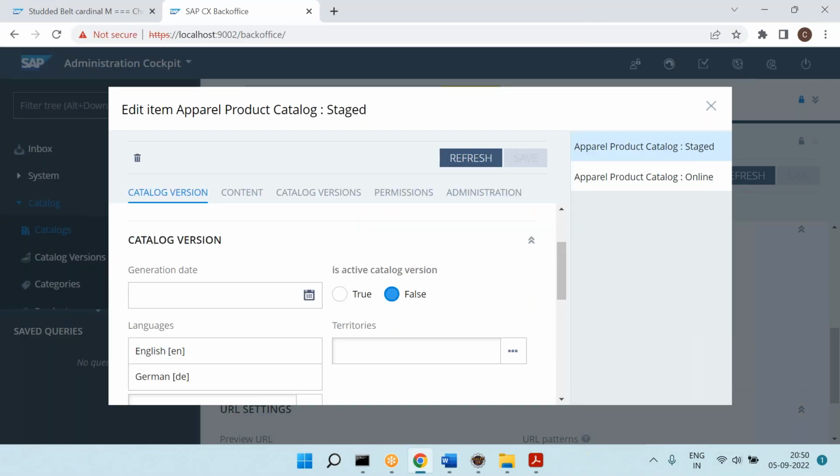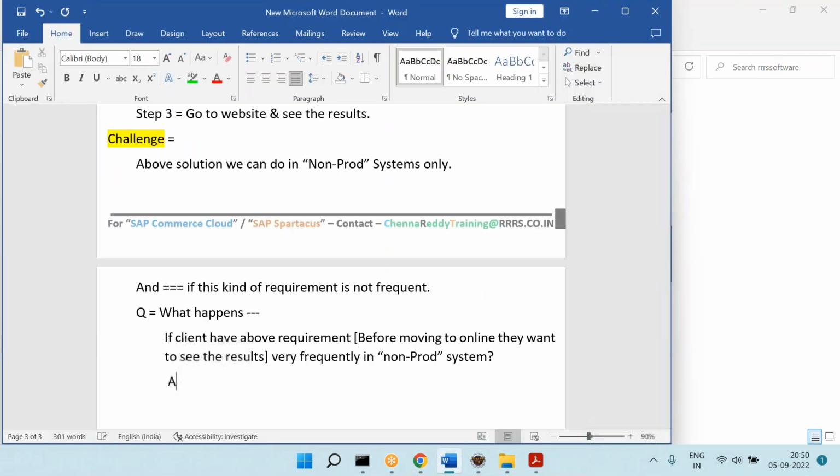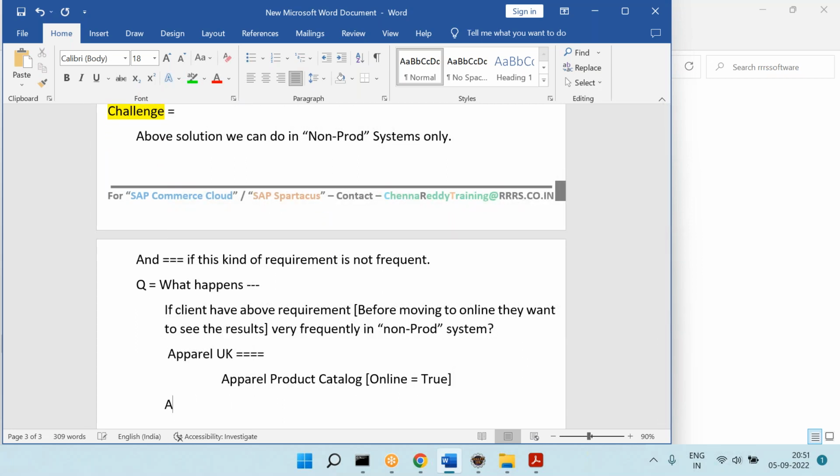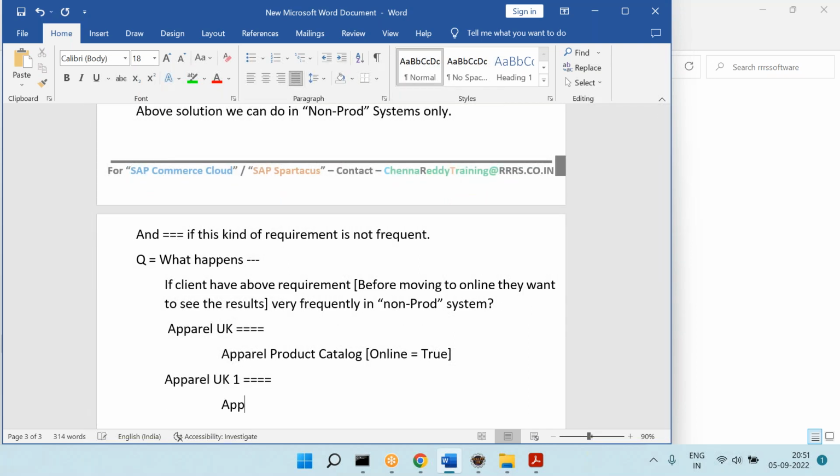You can create two websites. Right now you have an apparel UK website, which is pointed to the apparel product catalog. Here you made it online equal to true. Similarly, you can create one more apparel UK website, let's say apparel UK website 1. There you can have a copy of that product catalog, let's say apparel product catalog 1. When you map it here, make staged equal to true.